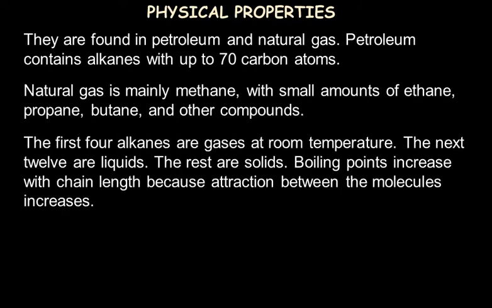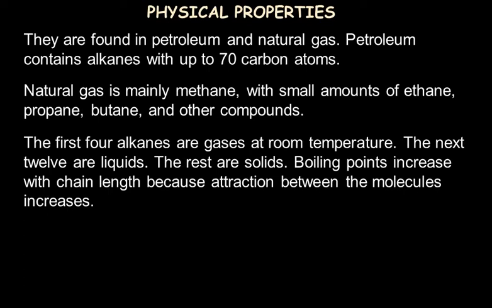The first 4 alkanes, that is methane, ethane, propane, and butane, are gases at room temperature. Then the next 12 members of the alkanes are liquids, and the remaining members are solids. So the boiling point increases as the chain length increases.